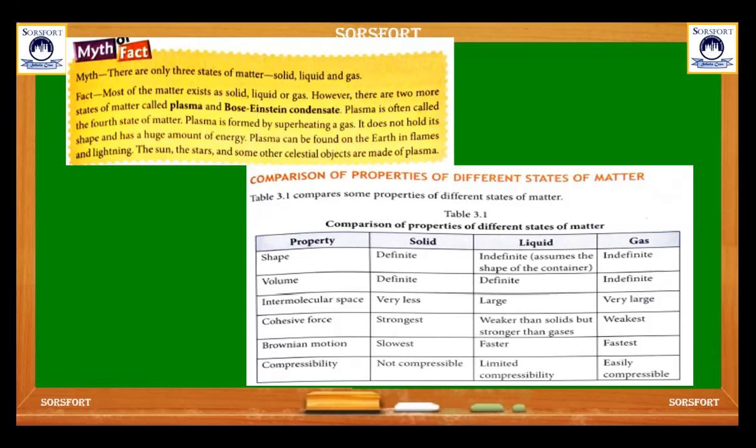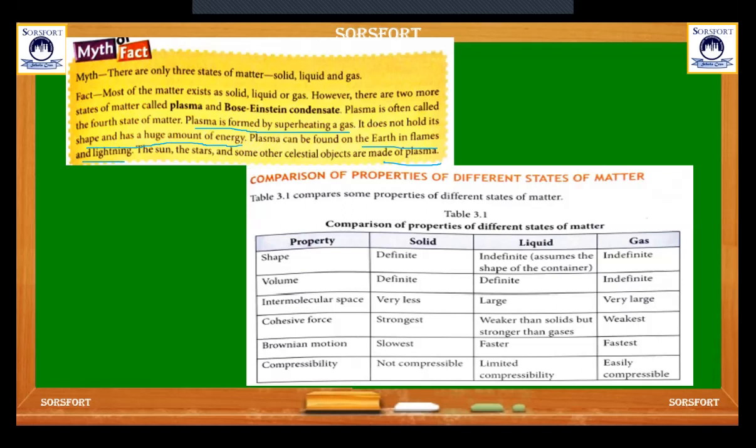Plasma is often called the fourth state of matter. Plasma is formed by superheating of a gas. It does not hold its shape and has a huge amount of energy. Plasma can be found on the earth in flames and lightning. The sun, the stars, and some other celestial objects are made of plasma.